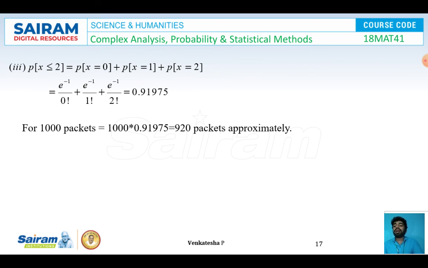Third one, at least 2 defectives, that is P of x is less than or equal to 2. So it is nothing but what? P of x is equal to 0 plus P of x is equal to 1 plus P of x is equal to 2. So it will be equal to what? e power minus 1 by 0 factorial plus e power minus 1 by 1 factorial plus e power minus 1 by 2 factorial. It will be equal to what? 0.919715. So now for 1000 packets, we'll be getting 1000 into 0.91975, so we'll be getting 920 packets approximately.